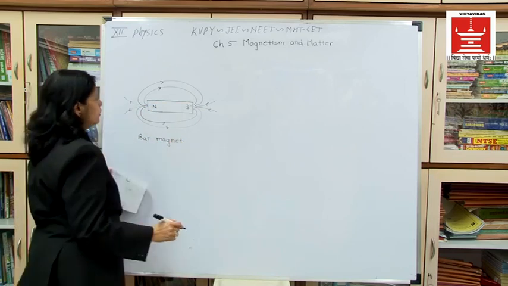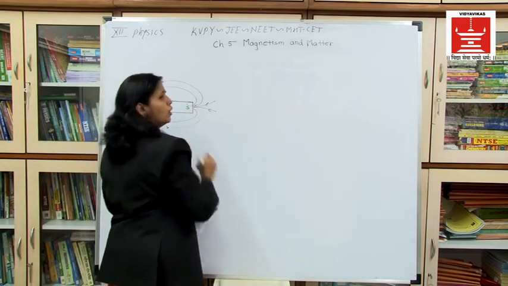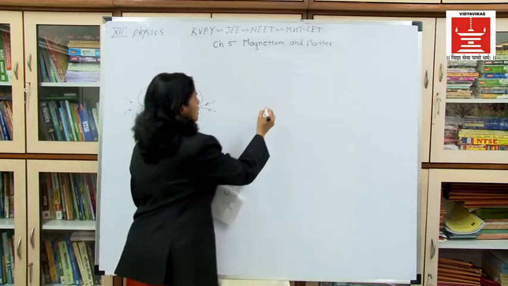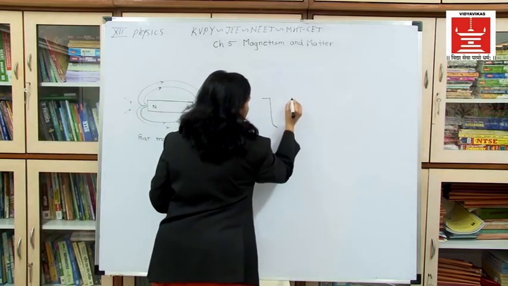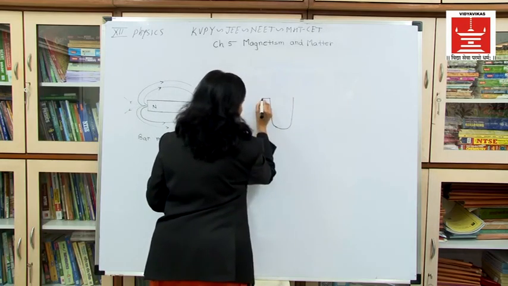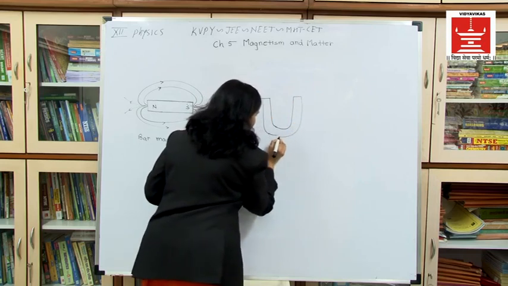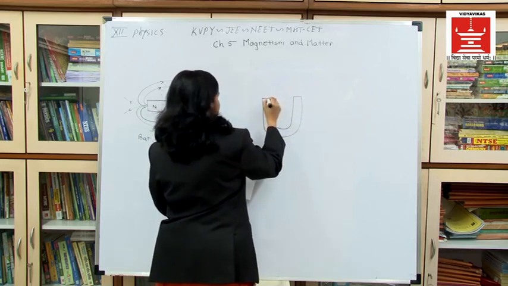Now magnetic field lines for a horseshoe magnet, which we have seen in the case of a moving coil galvanometer. It is like this. If this is my horseshoe, then it is moving like this.